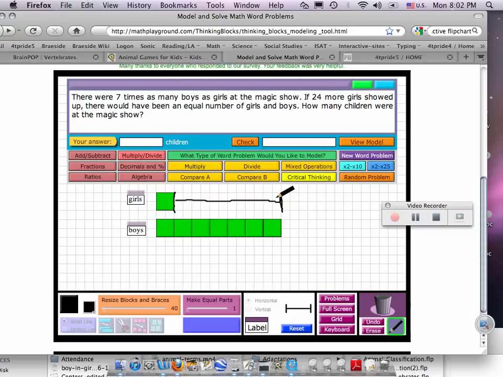24 more girls showed up, which means the value of this to tie them would have to be 24. And that's 1, 2, 3, 4, 5, 6 of these blocks would be 24. So 24 divided by 6, so each of these would be 4. Let's make sure. 4, 8, 12, 16, 20, 24. So the question is, how many children were at the magic show? 28, 32. The answer will be 32.